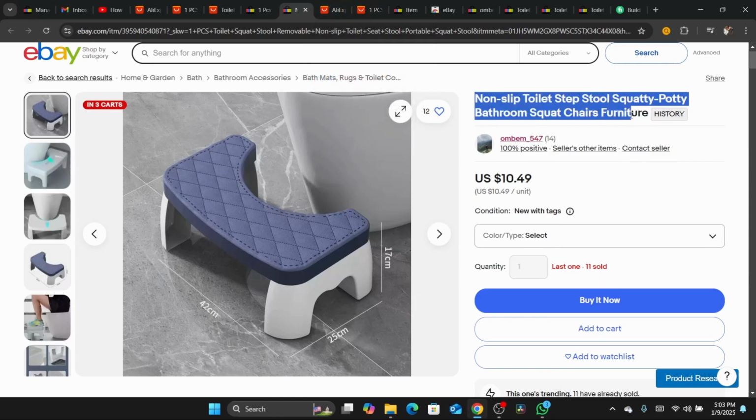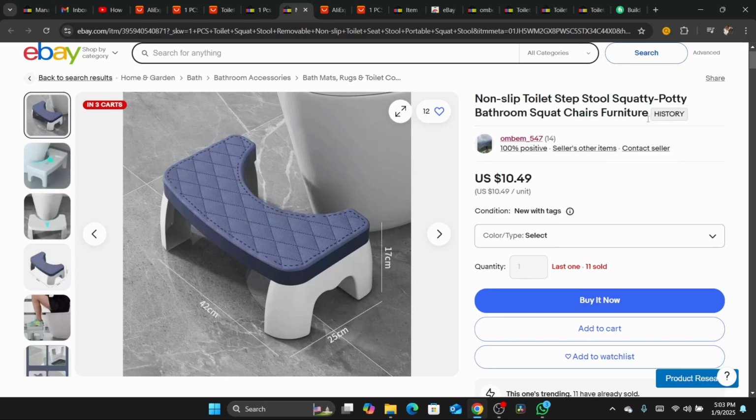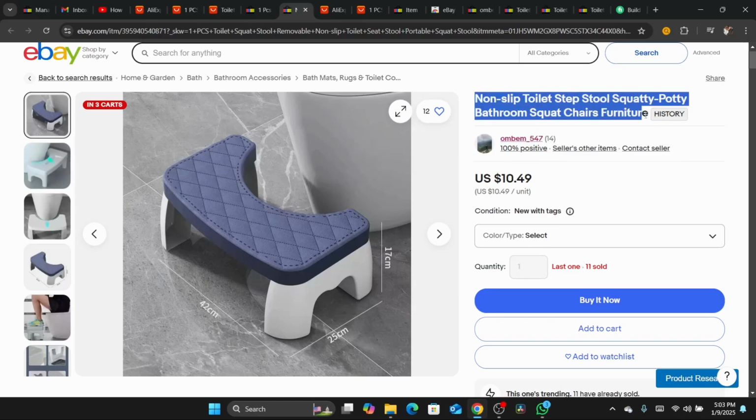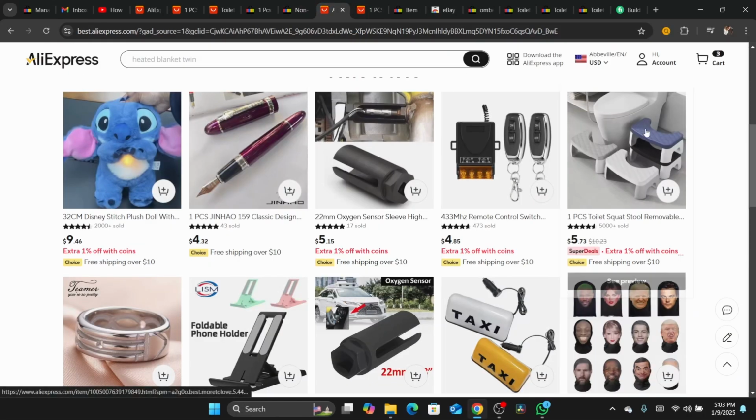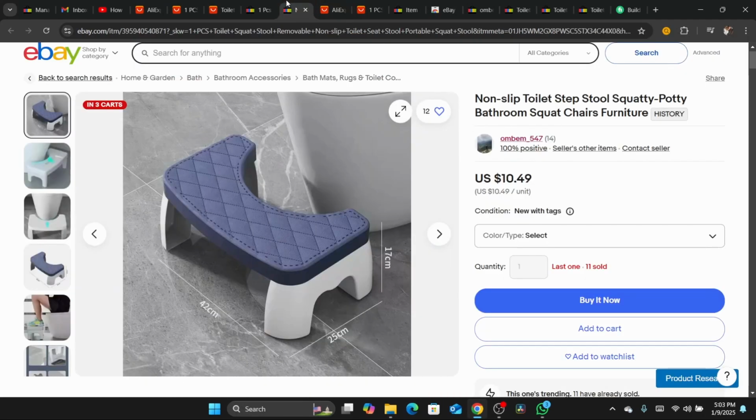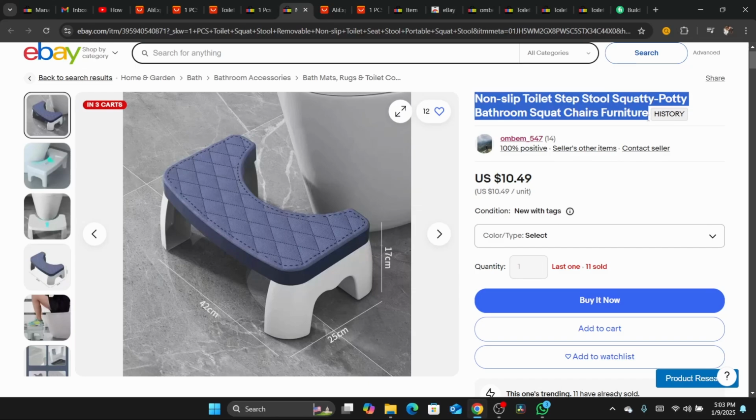Okay, so like I said, after you are listing the product, you want to copy the title of eBay seller, because this is proven to work. It works on eBay. Even if the product is successful on AliExpress, the title is not proven to work on eBay. So I'm going to copy what works, and I'm going to get rid of what doesn't work. So you want to copy this title because it's proven to work.